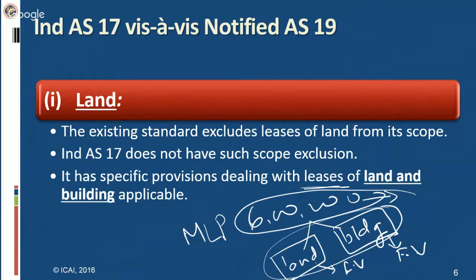However, when the amount paid for the lease of land is immaterial, then the economic life of the building is considered, and the whole lease is considered as a single unit. So the economic life of the building is considered as the economic life of the lease asset, and the economic life of land is not taken into consideration. This is one of the major differences between Ind AS 17 and Notified AS 19.